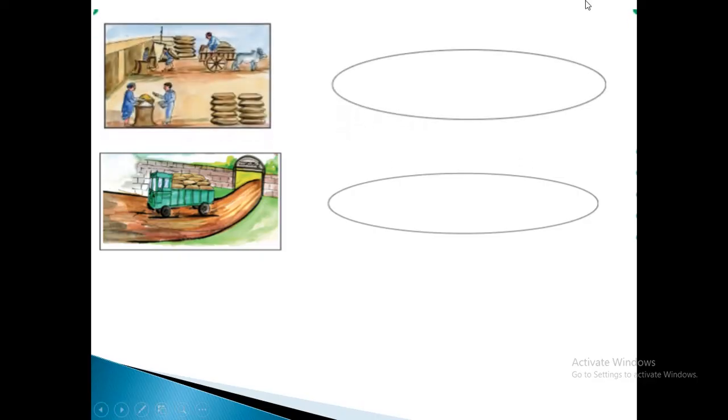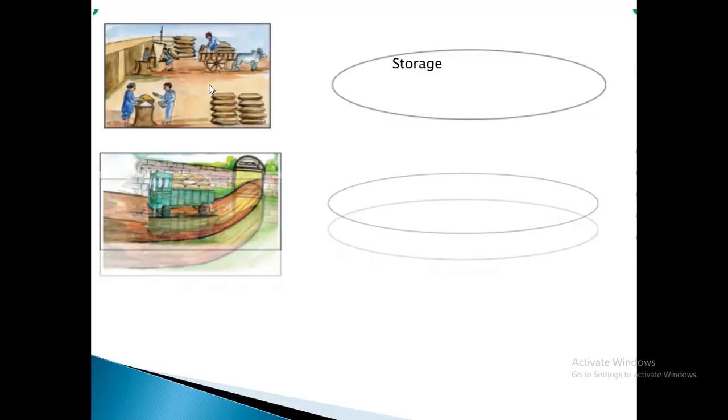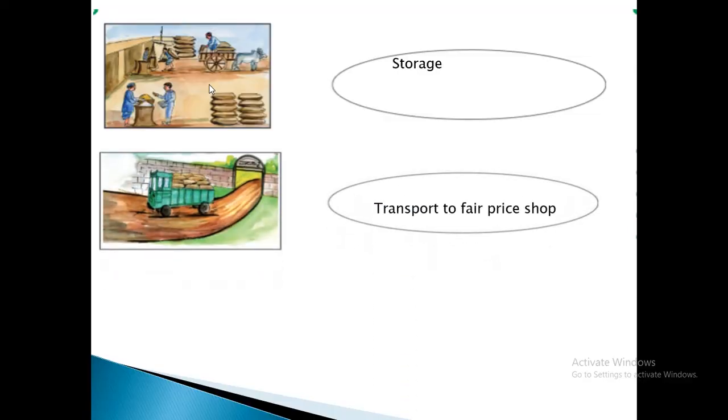Here you can see they will store it in the sacks. The grains which are transported to godowns will be stored in the sacks. Again, from godowns it will be transported to a fair price shop or general store.